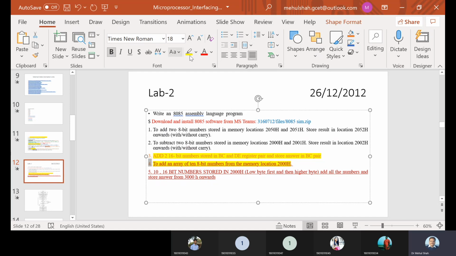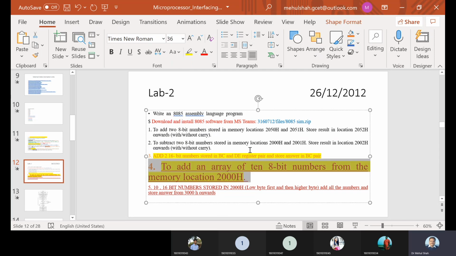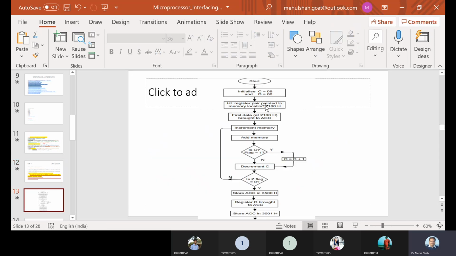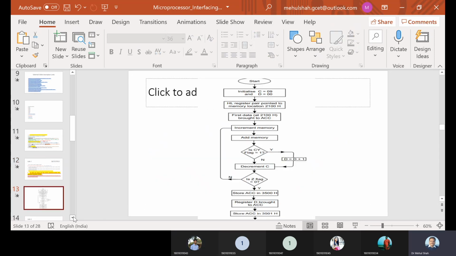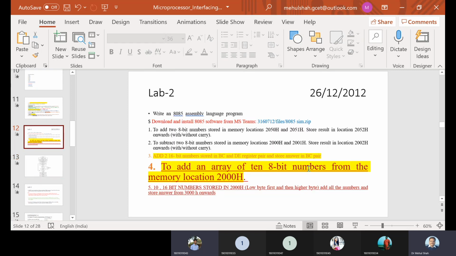The entire code of program 4 should be handwritten. This is the program regarding addition of 10 numbers. You mention this in your file. An array of 10 8-bit numbers is there and you have to add all these numbers. This is the flow chart, and this is the one problem only. If you have written others then no problem, but minimum this program is required.